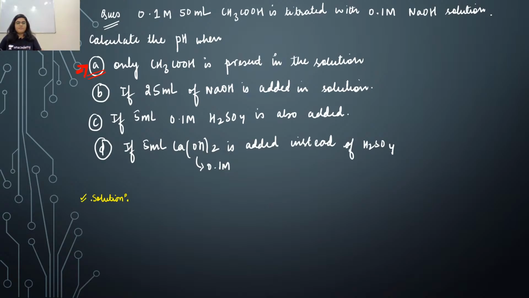The first part of this question is very easy. What you have to find out is the pH, and the Ka value is given to you. Ka is 10 to the power minus 5. You have to find out the pH for option A.